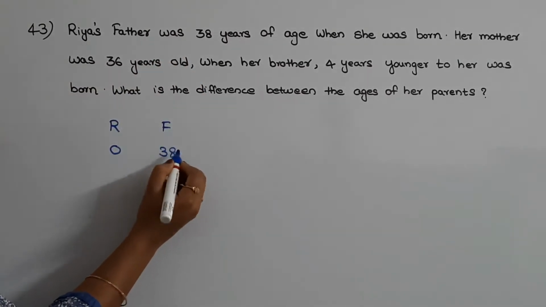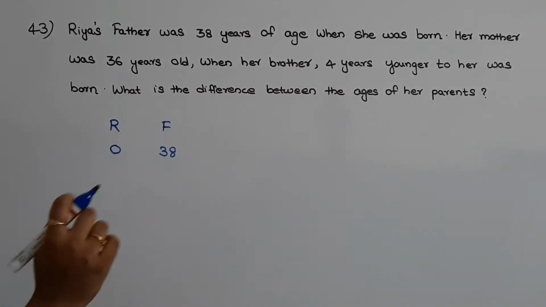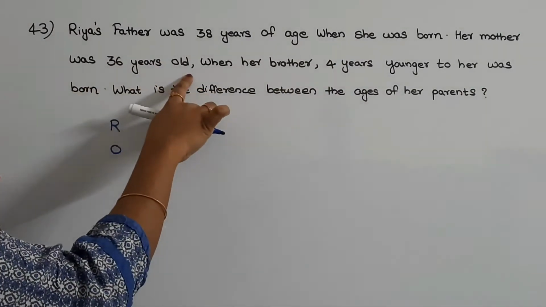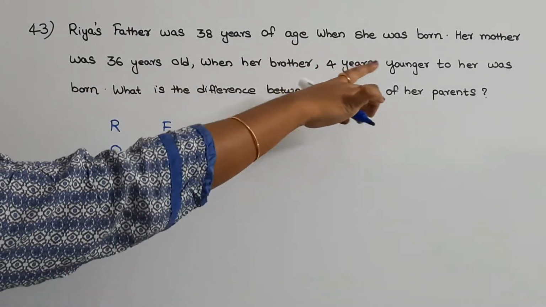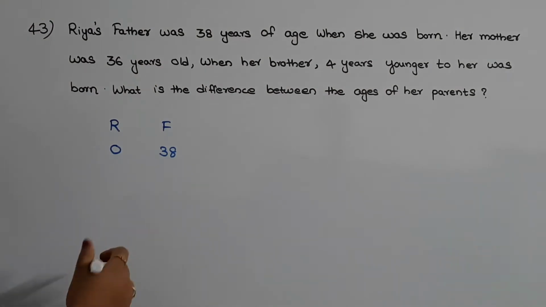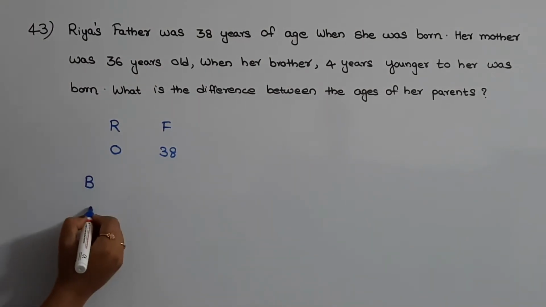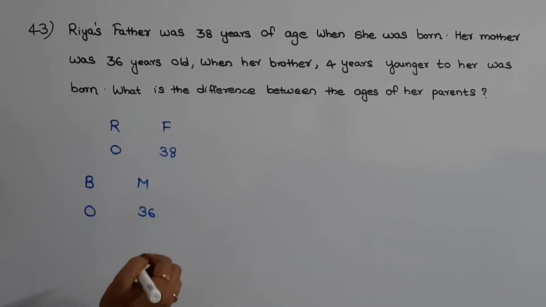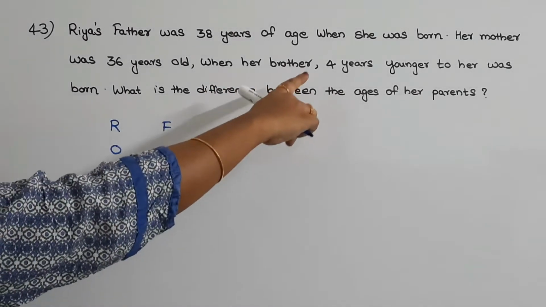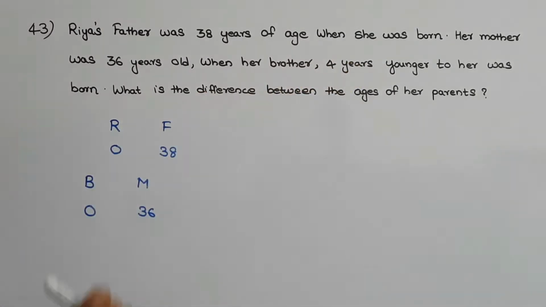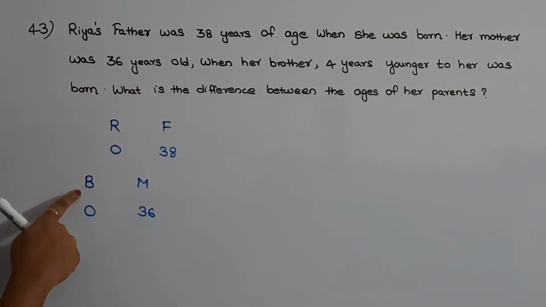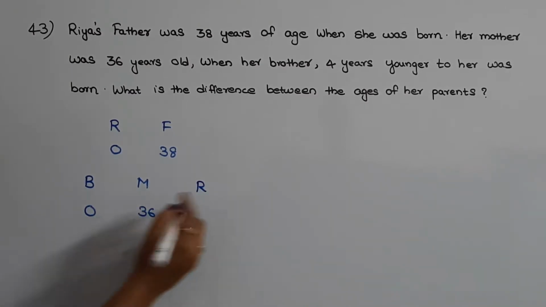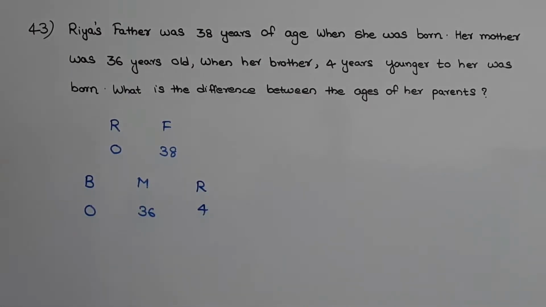Then her mother was 36 years old when her brother was born. Ria's brother is 4 years younger to her, so when the brother's age is 0, Ria's age will be 4 years.